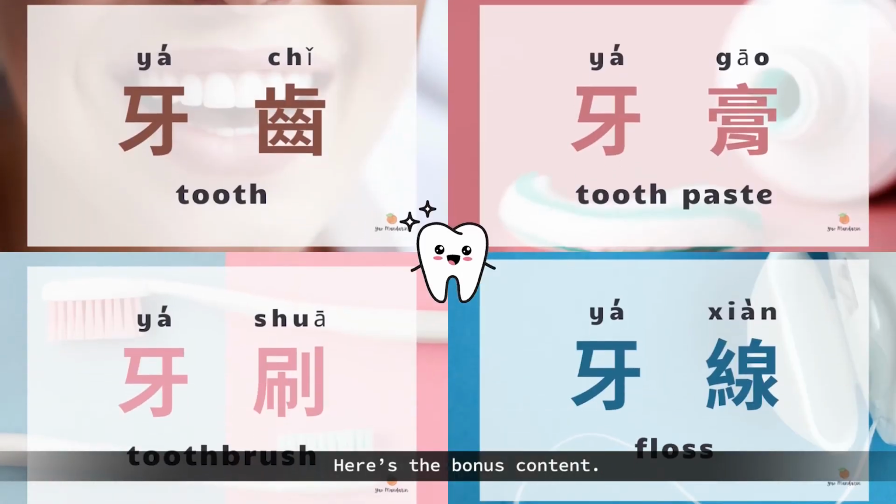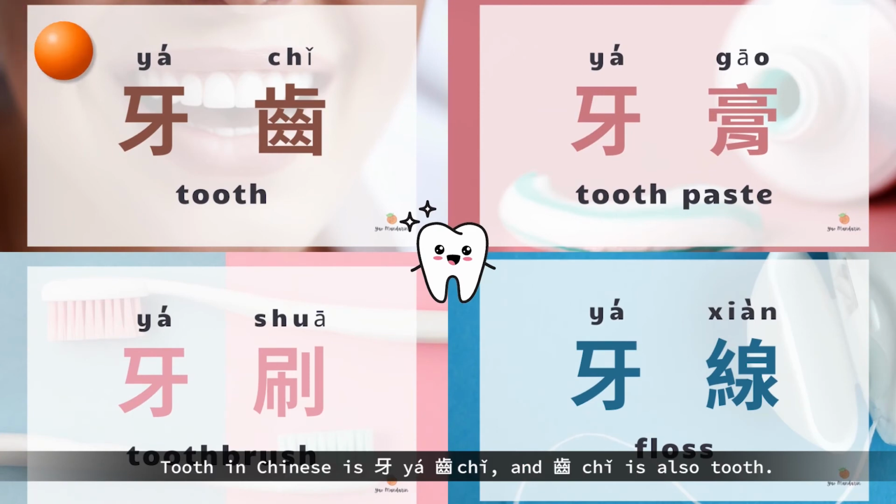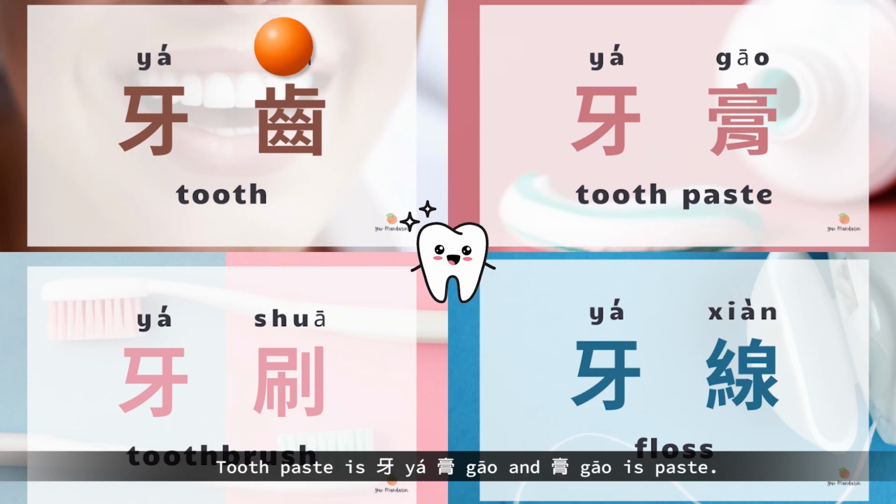Here's the bonus content. Tooth in Chinese is 牙齿, and 齿 is also tooth. Toothpaste is 牙膏, and 膏 is paste.